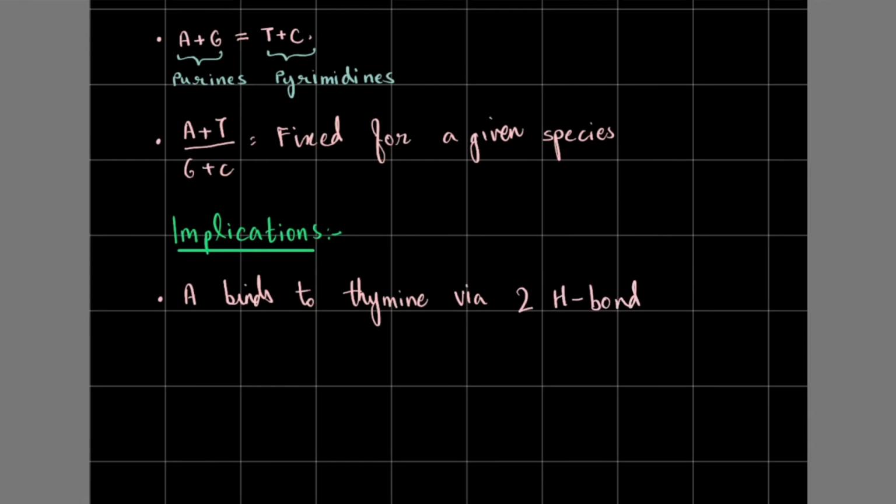Now, Chargaff's law actually does not say anything about the number of hydrogen bonds between adenine and thymine or between guanine and cytosine, but this has been deduced later. But the major implication is that adenine binds to thymine, right? And what are hydrogen bonds? What do you know about hydrogen bonds?